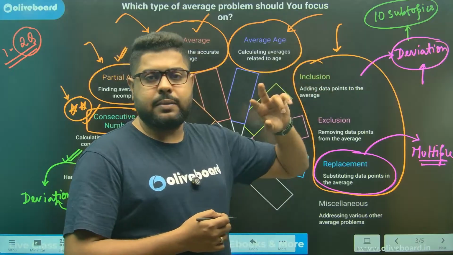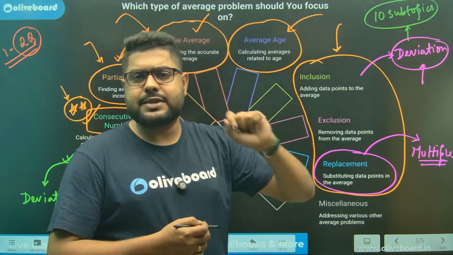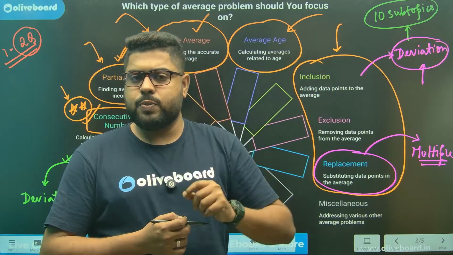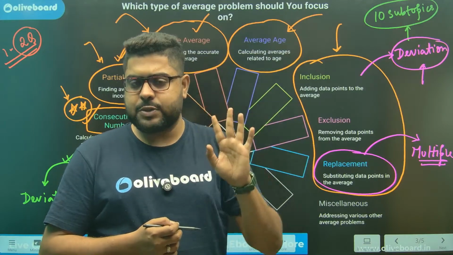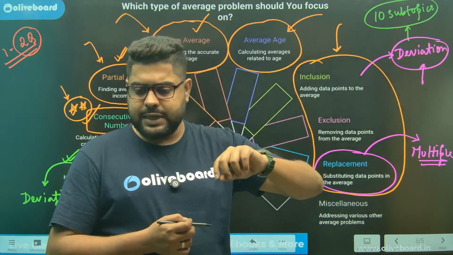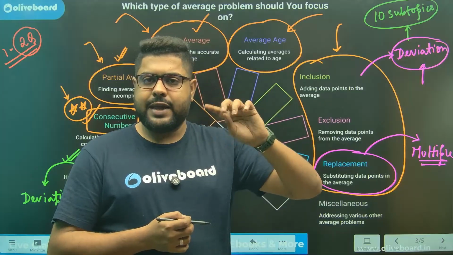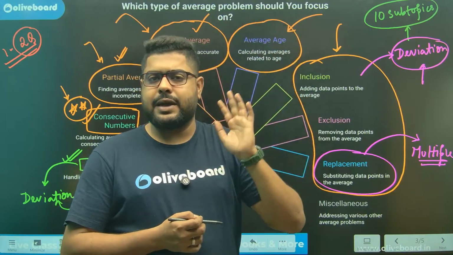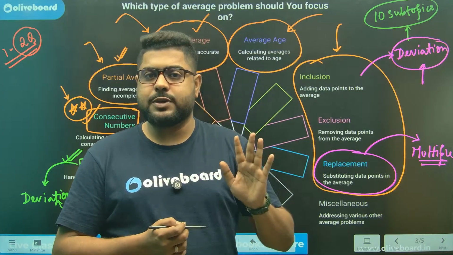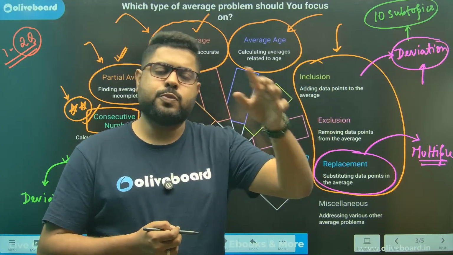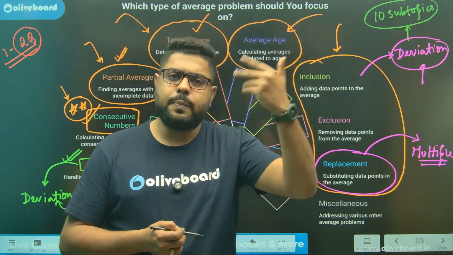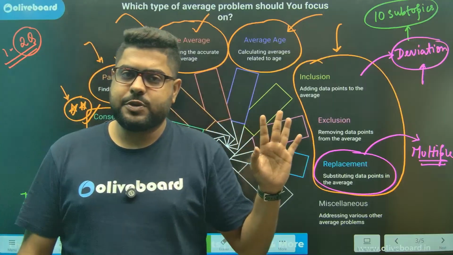Similarly, in inclusion, mostly we deal with one person coming into a group and the average going up or down. Only 2 situations can arise. One person comes in, and the average weight goes up or it might come down. These are the 2 situations. Same goes for exclusion. A person goes out of the group and the average weight might go up or down. These are the couple of situations.